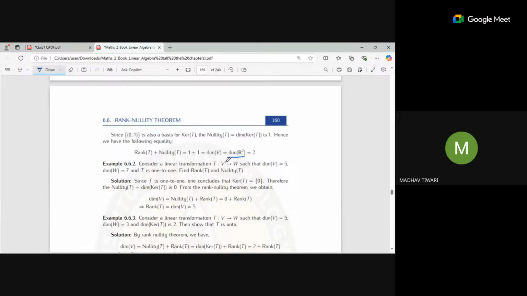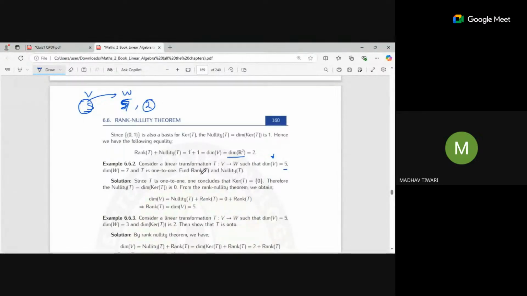You are given that T from V to W is a linear transformation. The dimension of V is given as 5 and W has dimension 7. T is one-one, meaning every point inside V has an image inside W. Five linearly independent directions are there, so it can take at most 5 out of this. So 2 will remain here.